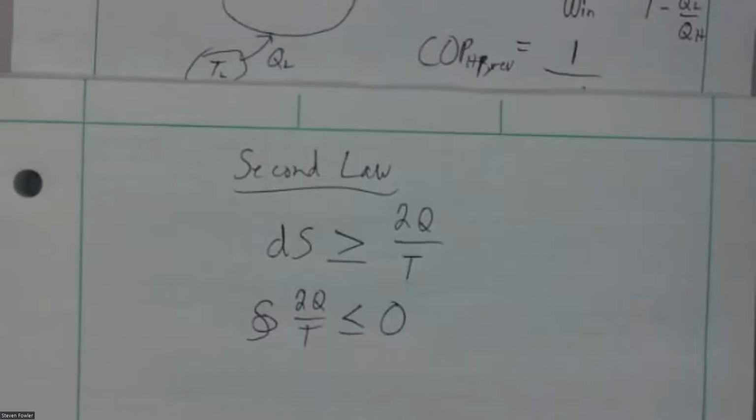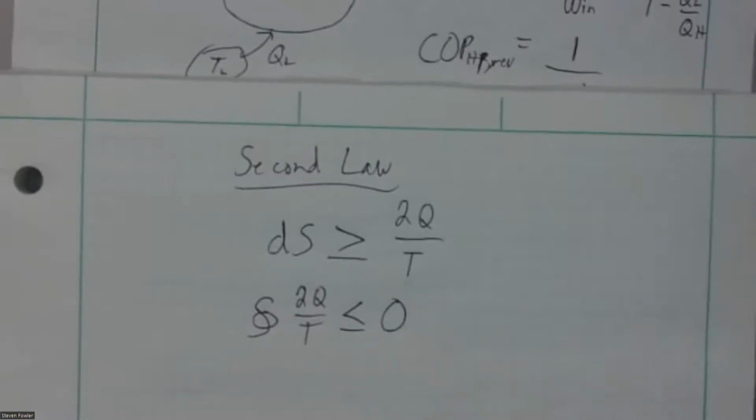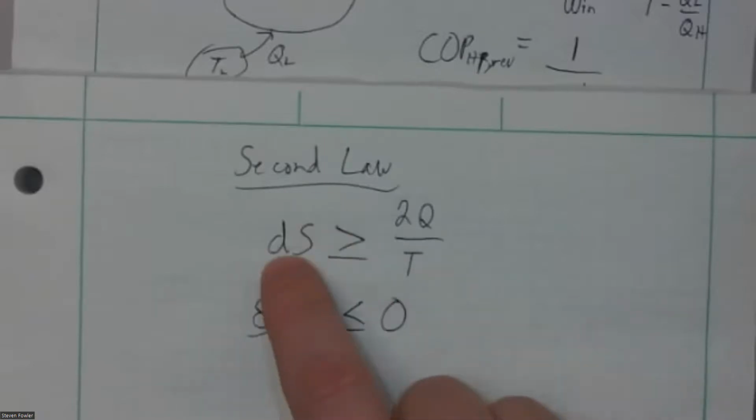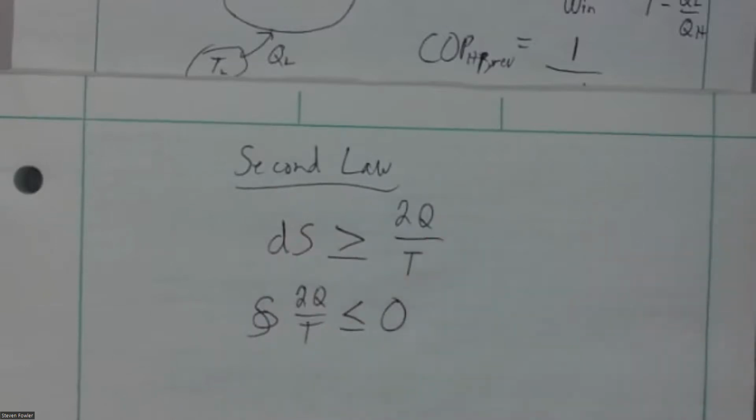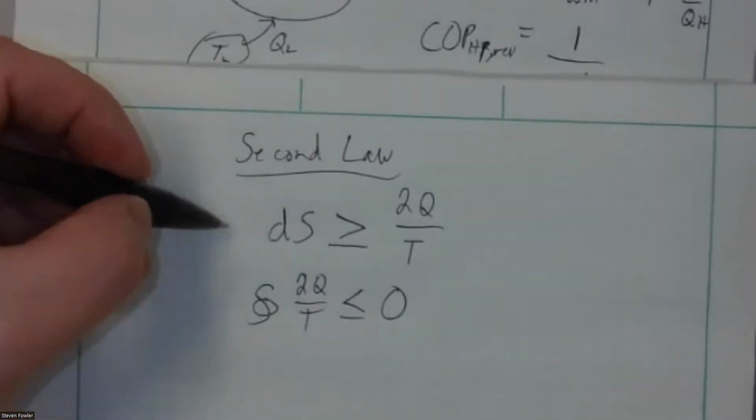He did find as he could build something more and more efficient, he could get it to be less negative. He could get it to approach zero, but he could never actually reach it. What we found today is this means that something is being changed. What we've figured out is that relates back to the entropy, the chaos, the unpredictability of the particles. That's always increasing. It's always increasing greater than the quantity that causes that change. So this in all its glory is the second law right here. Second law in its raw form.